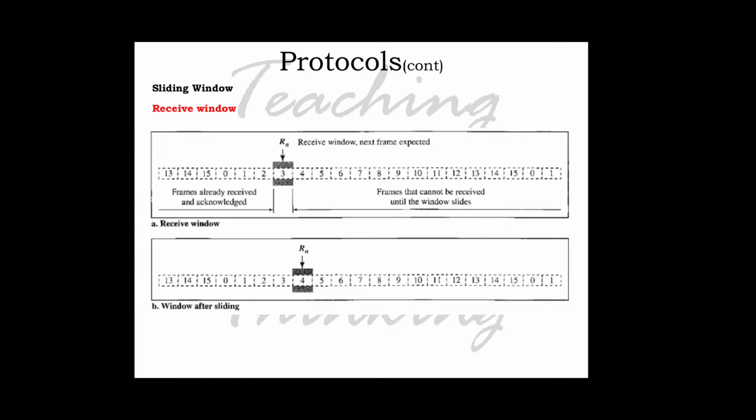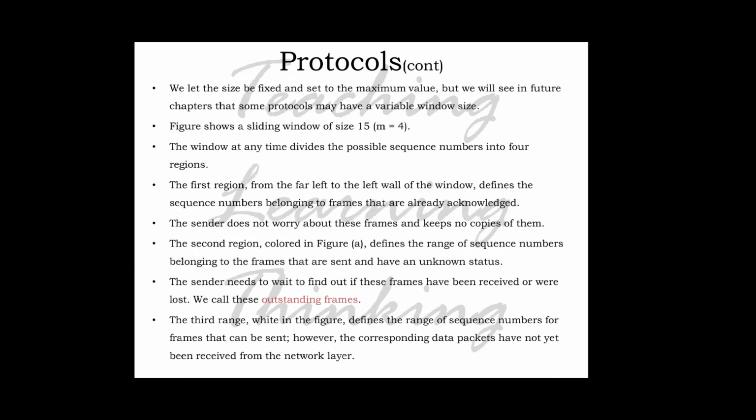The figure shows the receive window, an abstract concept defining an imaginary box of size 1 with one single variable called Rn. The window slides when a correct data frame has arrived, and sliding occurs one slot at a time. Here, when the receiver receives this frame R3, after sliding it changes to R4. The region to the left is frames already received and acknowledged, and the region to the right is frames that cannot be received until the window slides.